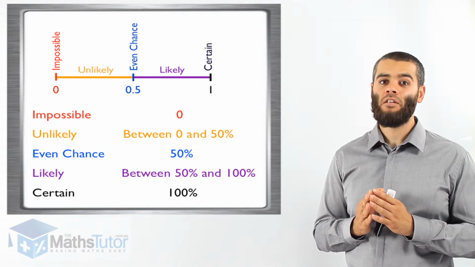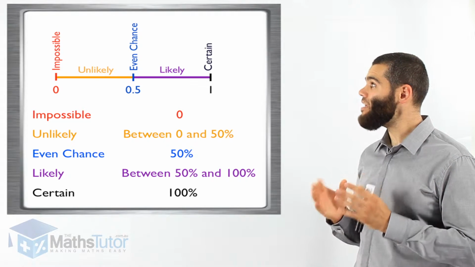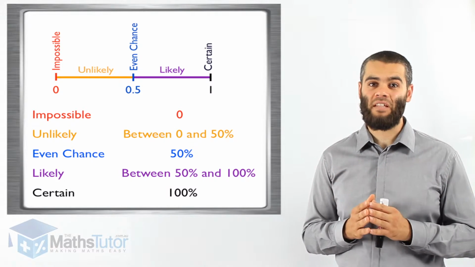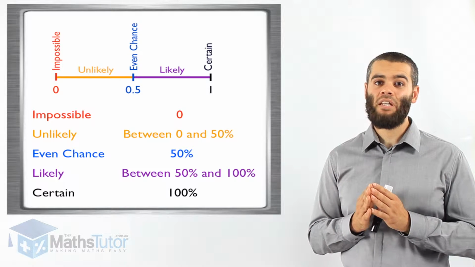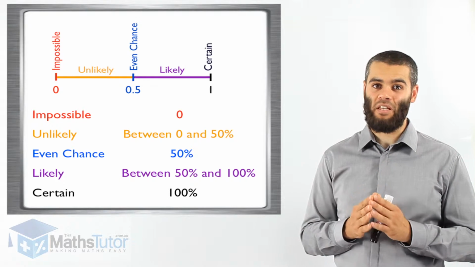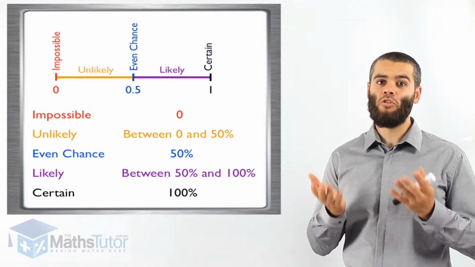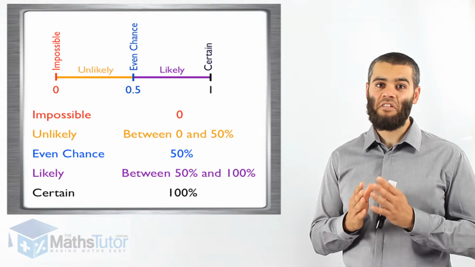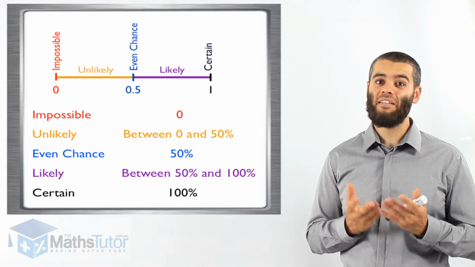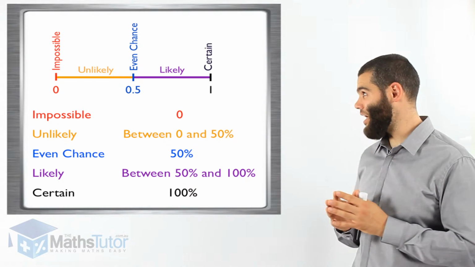So in between we have as well some measurements. Right in the middle we have an even chance. Even chance meaning 50%. 50% meaning it can be one or the other. It has an even chance of happening. So we say it is an even chance, it is 50%. So tossing a coin, for example, there is a 50% chance it's going to be a heads and a 50% chance it's going to be a tails. So we say it is 50-50 or even chance.